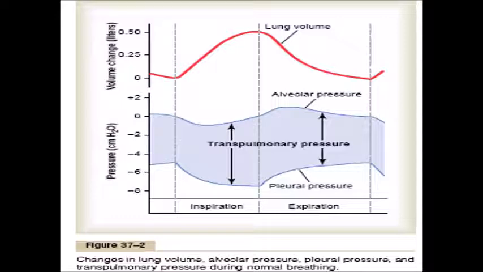Actually it is a difference between two pressures. So transpulmonary pressure, as you can see by blue areas, it is the difference between alveolar pressure and pleural pressure. So remember and don't confuse, there is not a separate pressure like transpulmonary pressure. It is just difference between these two pressures.